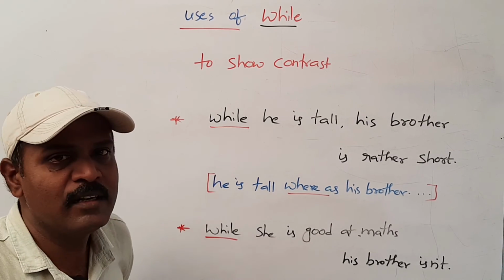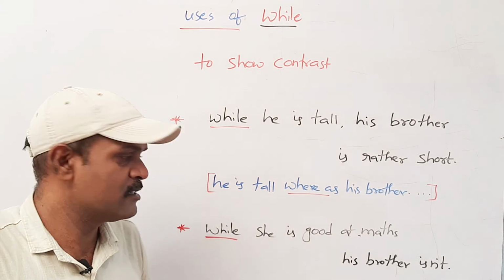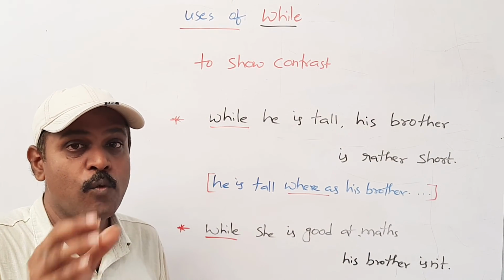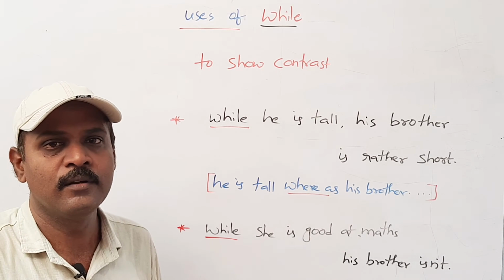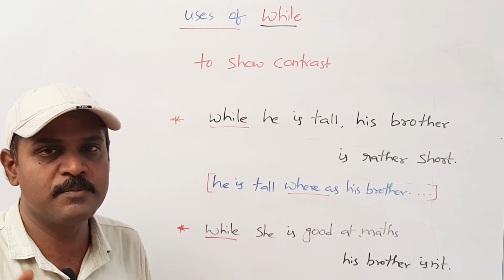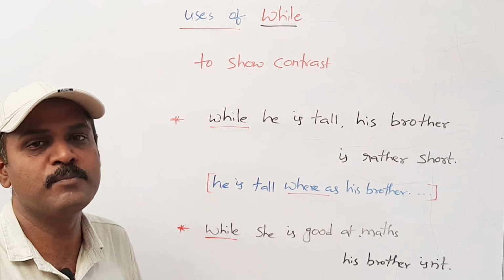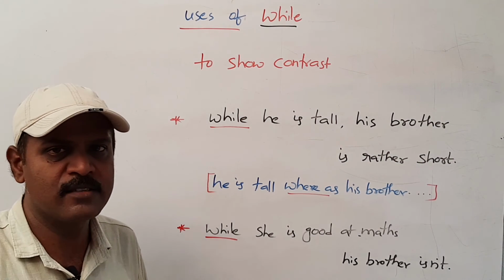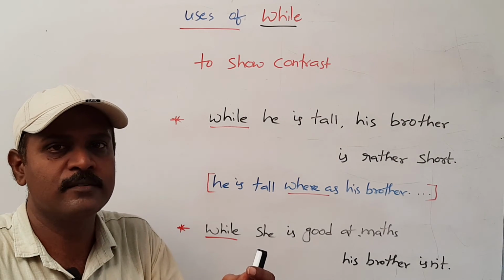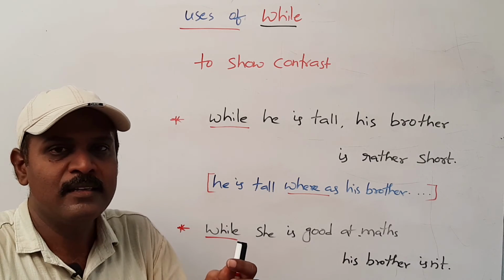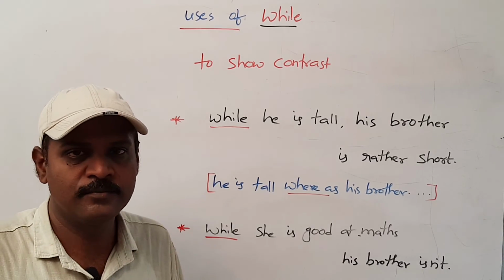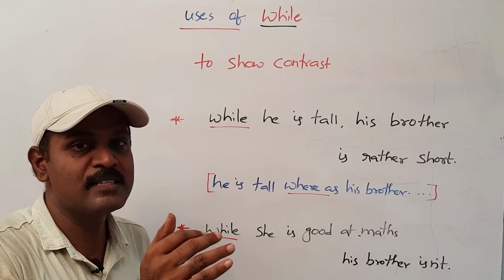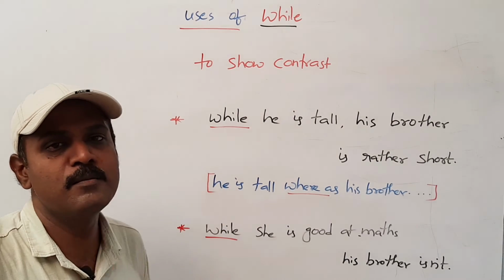And one more thing I want to explain in this case, good at. Whenever we say what kind of quality we have in a particular subject, at something, we have to use at. For example, I am good at maths. That means I have more knowledge. I can easily do maths. She is poor at maths. That means she doesn't have much knowledge in maths.